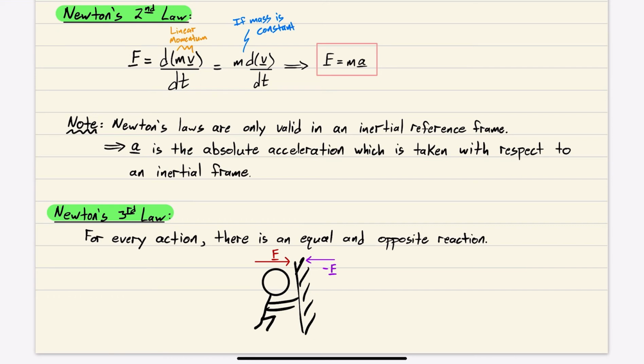Another example of this would be if you are in a rolling chair and you have a bunch of textbooks with you, and then you start chucking those textbooks off the back, just throwing them in one direction off of your wheelie chair. You're going to move in one direction and the textbooks are going to go in another direction. That's because the force of you throwing the textbook is exerting an equal and opposite force on you.